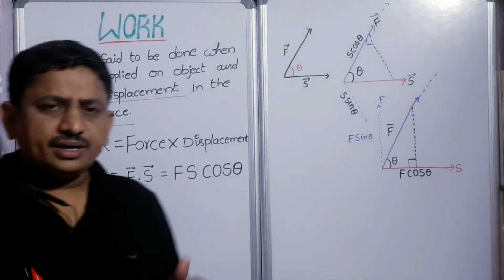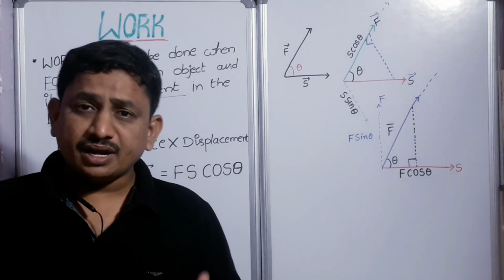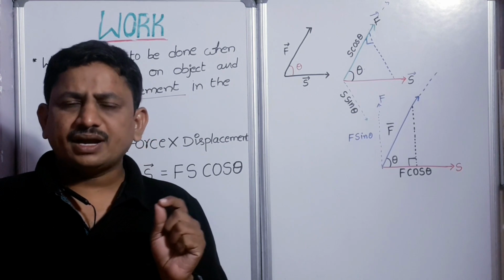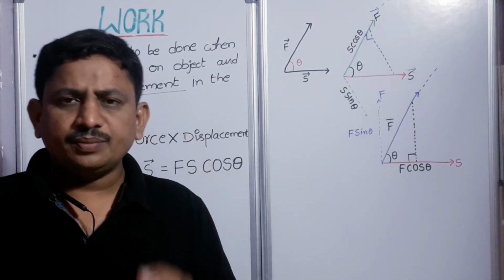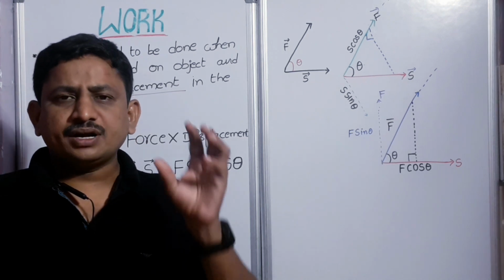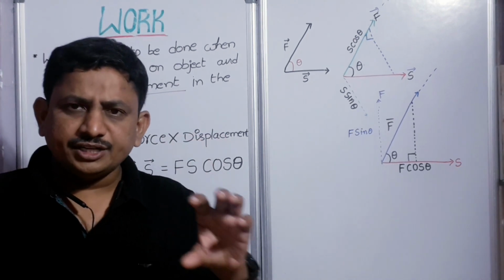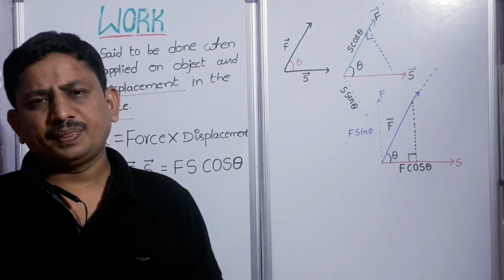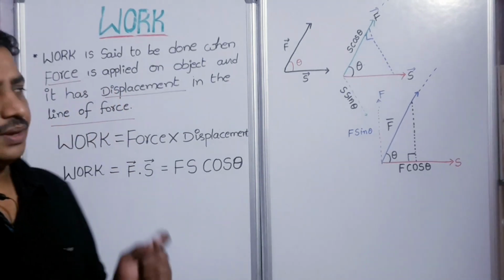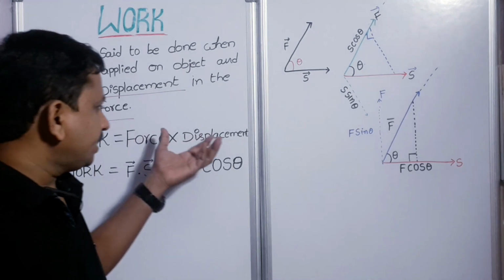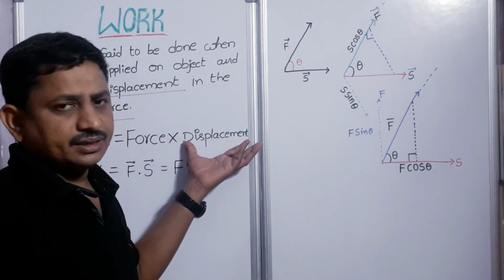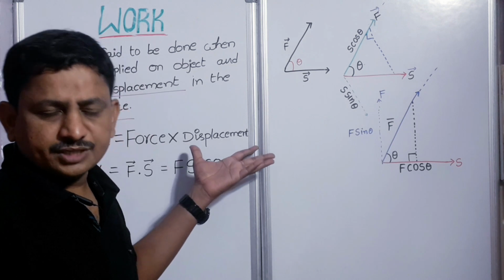So generally, what is work? What is mechanical work? Mechanical work means, suppose we apply a force on a body, and because of that there will be a displacement in the body. Suppose we apply force F on a body and it moves some displacement.